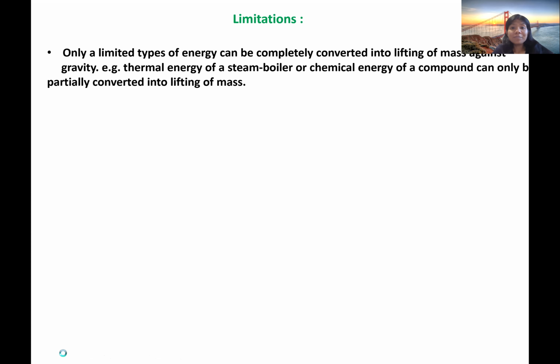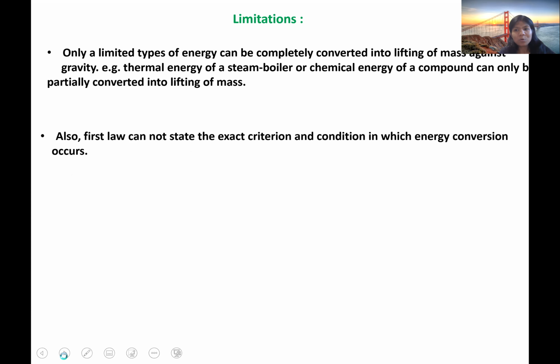If you consider energy produced due to lifting of any mass against gravity, only a limited type of energy can be completely converted into this type of energy. Like thermal energy of a steam boiler or chemical energy of a compound can only be partially converted into lifting of mass, but it cannot be completely converted. So this is one type of limitation for the first law.